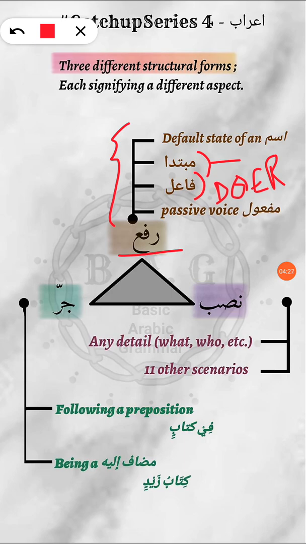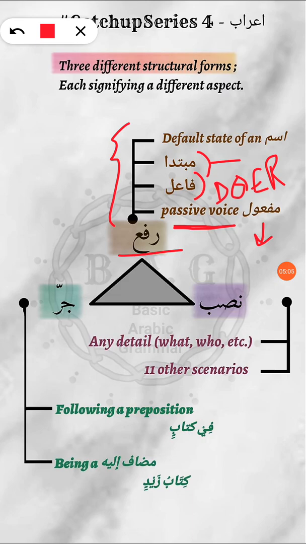Okay, and after fa'il, there is the passive voice. What's the passive voice? For example, the active voice is he helped a boy. And if I were to make it passive, then I would say the boy was helped by him. Okay, so this was your passive voice. In Arabic, what happens is that the maf'ul becomes rafa if it is used in passive voice. Okay, again, this is going to be discussed in the next lesson with examples, all right? So don't worry about it, okay?